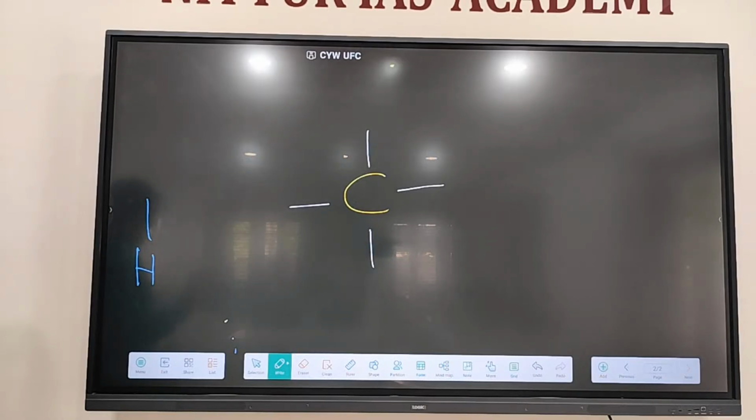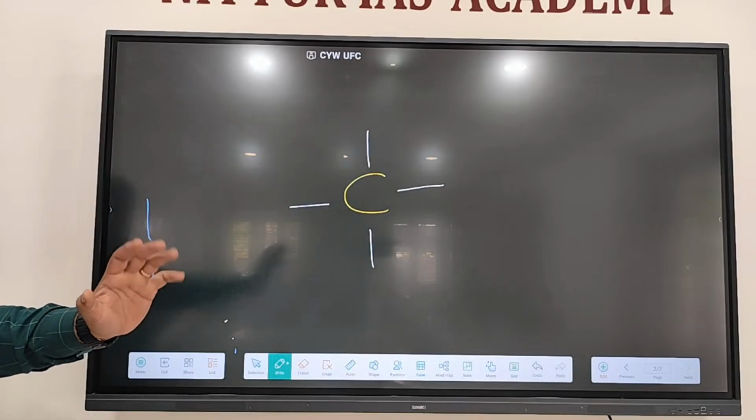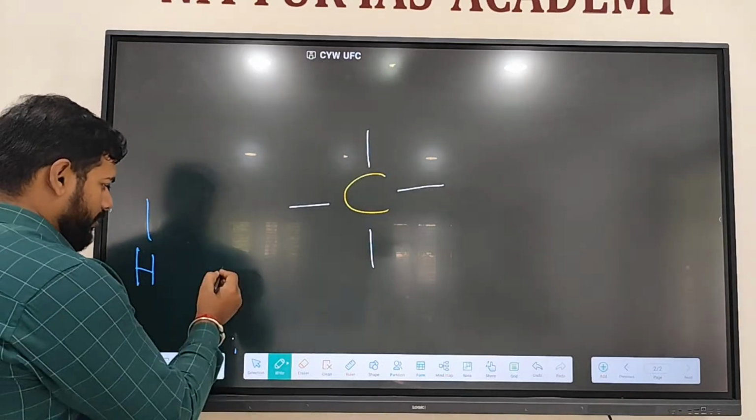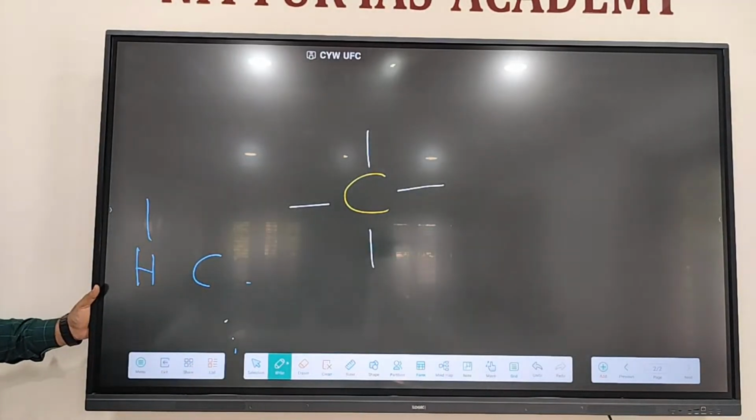If the compound has only single bonds, then it will be called saturated. If there are any double or triple bonds, then it will be called unsaturated. Only single bond, saturated. Double, triple bond, unsaturated. 4 bonds cannot be formed between two carbons; a maximum of triple bond can be formed.